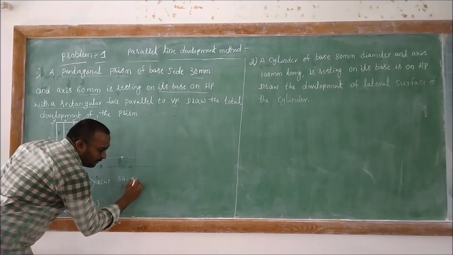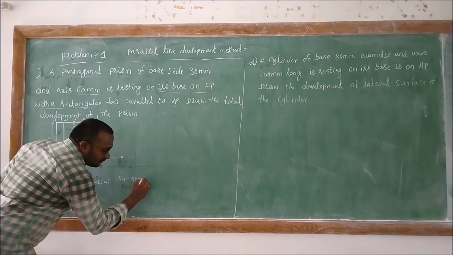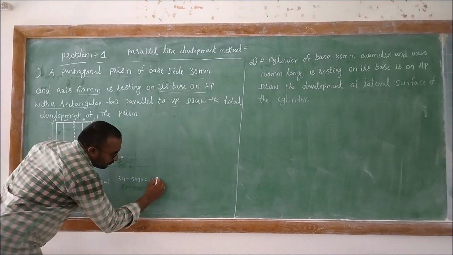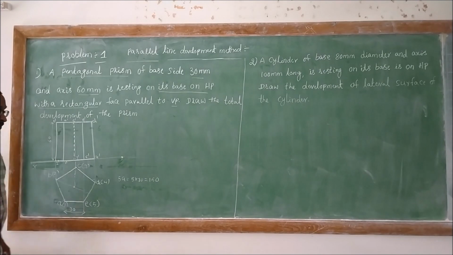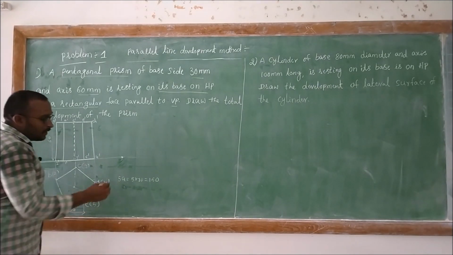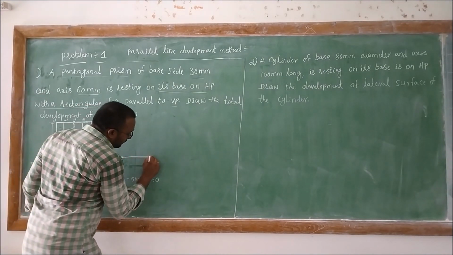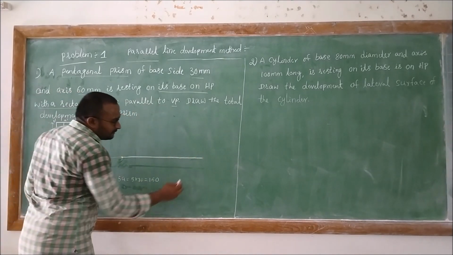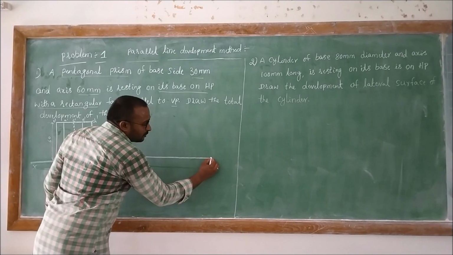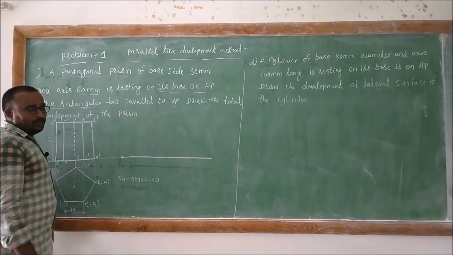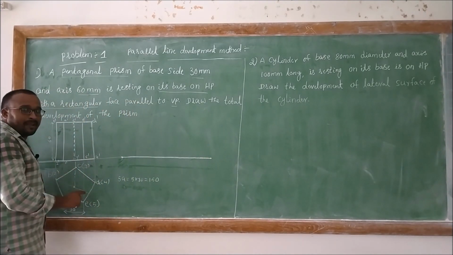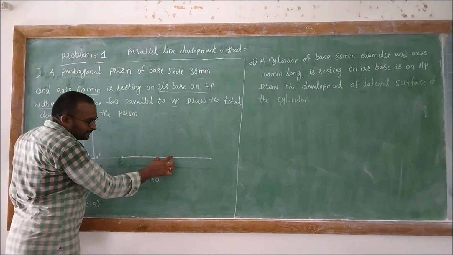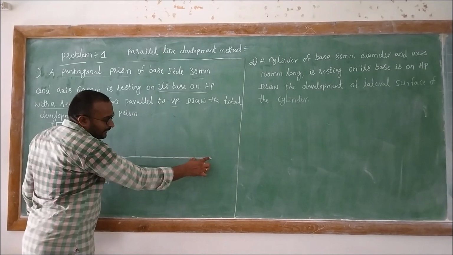So 5 into 30, which is equal to 150 mm. So the total horizontal line length is equal to 150 mm. Then divide these 150 mm into 5 equal parts, because here we have 5 equal parts, in the sense 30, 30, 30, 30 and 30.